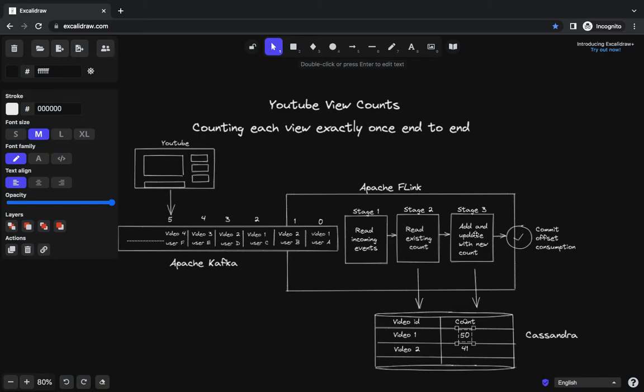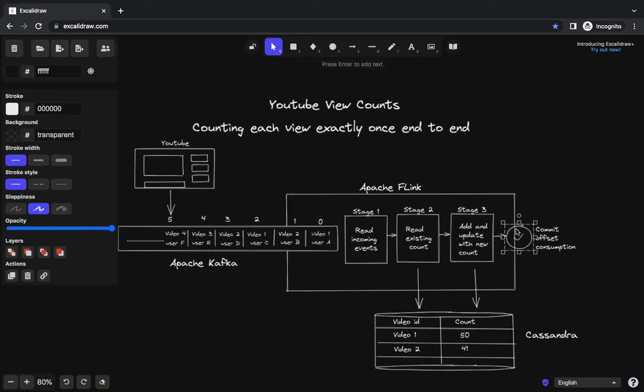Okay. Let's say there is another problem. Let's say we actually updated the counts for both of the videos in stage 3, but while sending a commit offset back to the Kafka cluster, this step failed. Now what happens when this step fails? The next time we'll again consume both these videos and their counts will be updated twice. Even if we don't retry here, we'll again consume these two videos and count them twice.